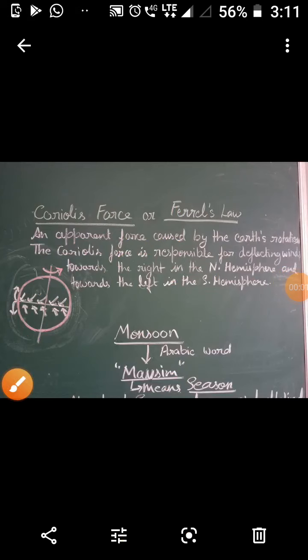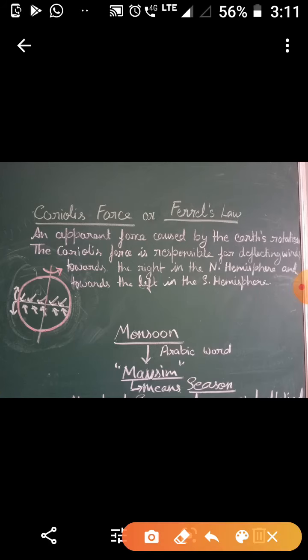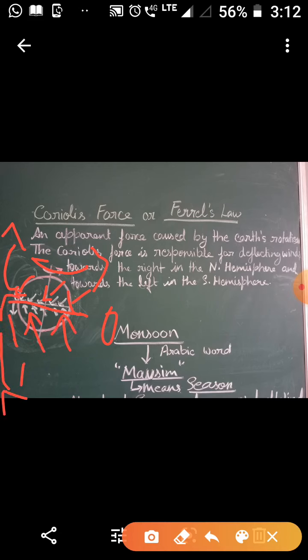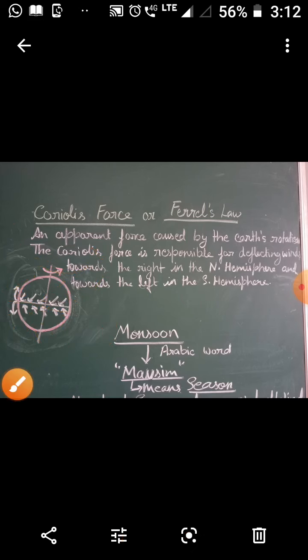Now children, let us talk about the Coriolis force. What is Coriolis force? Now see here, as you all know, the earth is a sphere and it rotates on its axis from west to east, and due to this rotation a force is created. Due to this force, see here, these are the northeast trade winds. They deflect towards their right in the northern hemisphere, and the southeast trade winds deflect towards their left in the southern hemisphere, and this is known as Coriolis force or Ferrel's law.